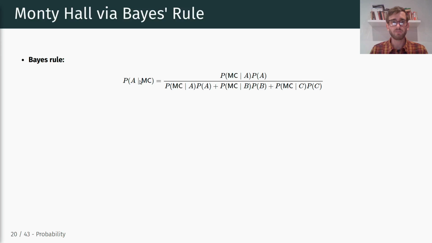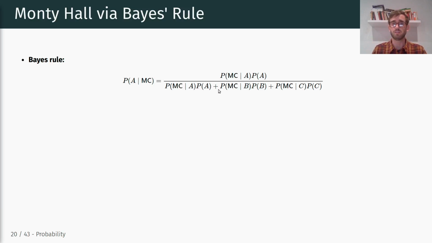So now let's apply Bayes' rule to that problem. The probability of A conditional on Monty revealing C, just applying this formula, is equal to the probability of Monty revealing C conditional on A times the probability of A, divided by, and now we separate the marginal probability of Monty revealing C into three separate elements.